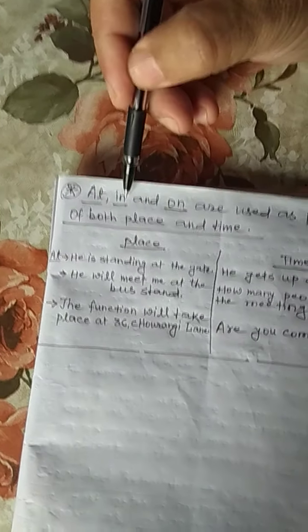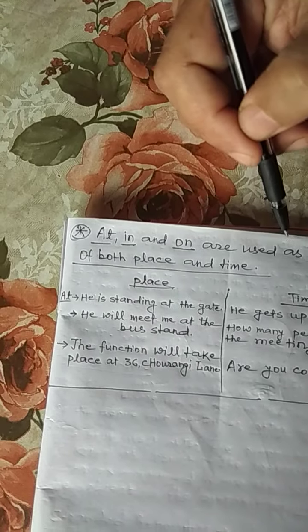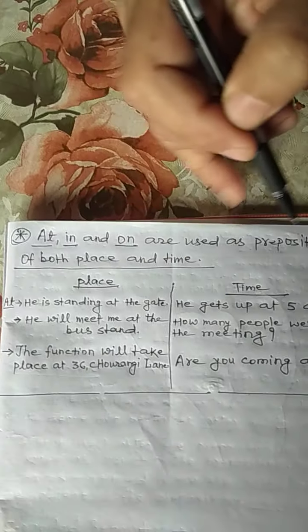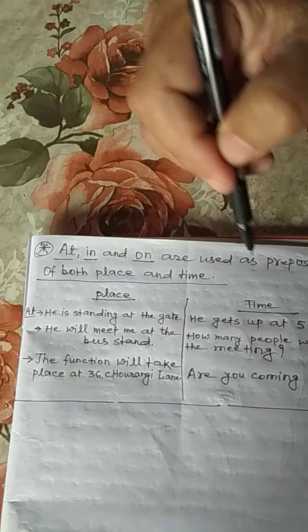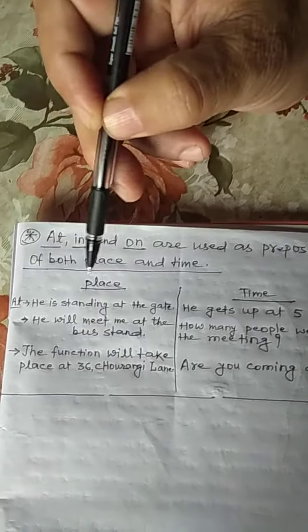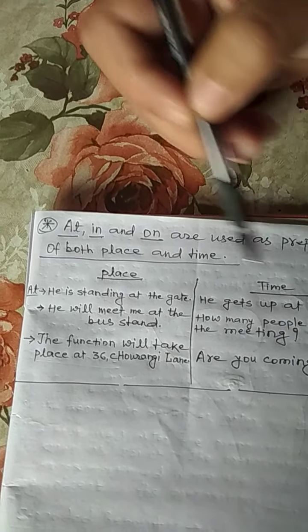Now, at, in, and on. These three prepositions are used as prepositions of either place or time. Here are some examples. On the left hand side, place, and on the right hand side, time.